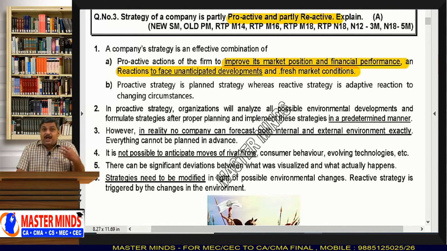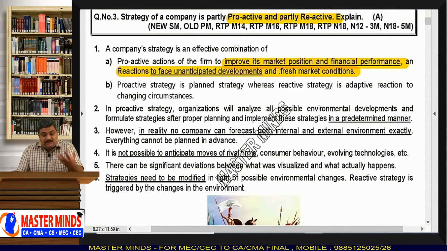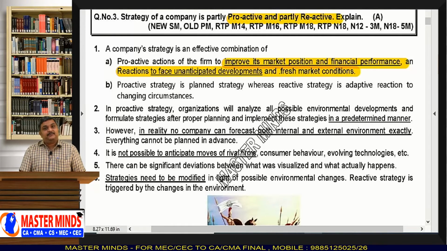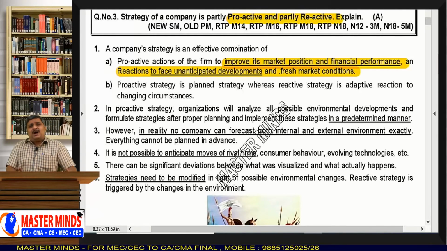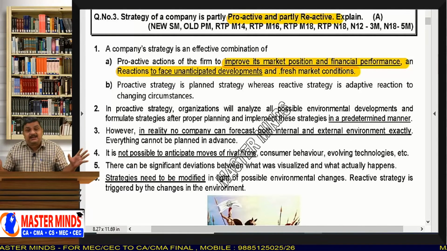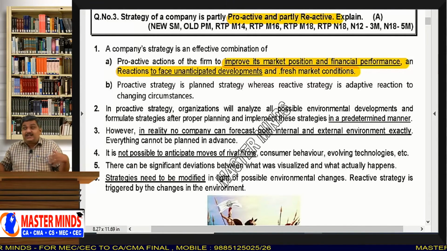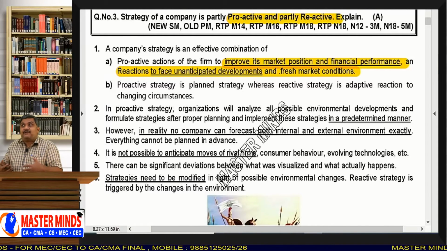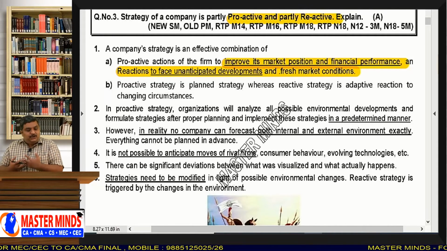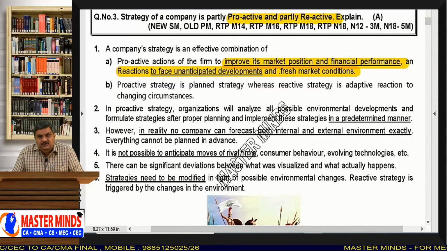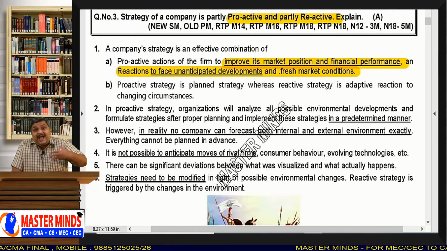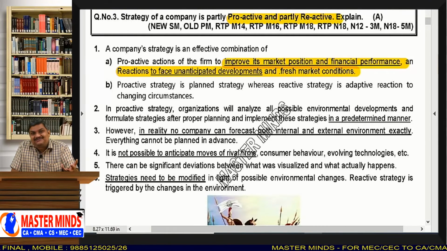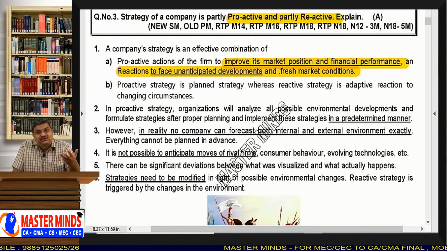So, you have to face this kind of unanticipated developments and fresh market conditions. You see, the market conditions are very dynamic because the tastes and preferences of the customers are fastly changing. So, you will have fresh market conditions all the time. So, you have to react according to the situation. That is called adaptation. It is not adoption, it is adaptation.